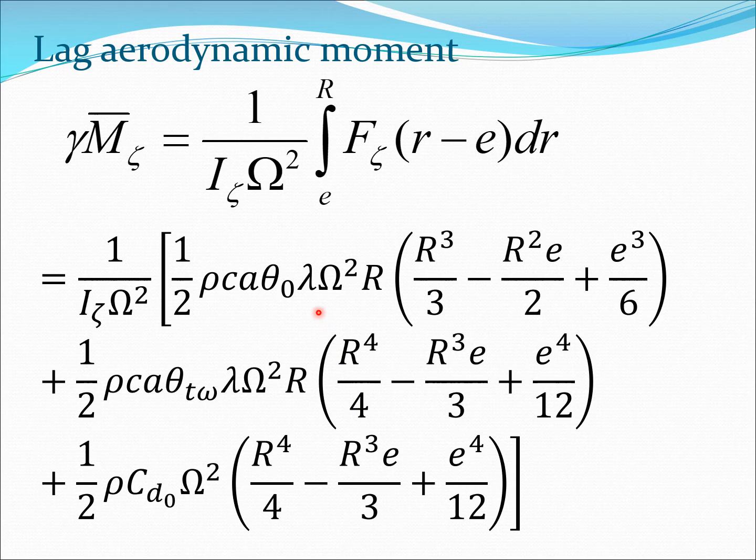Now of course, lambda would have to be calculated using momentum theory, and density of air is known, the chord of the blade would be known, the lift curve slope would be known, and theta 0, theta tw would be known, and CD0 again is known from the airfoil cross section. So if you have all this information, you can calculate all these terms and you will know what is the right hand side, and in this case it is simply a constant.